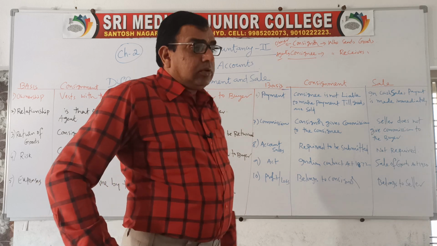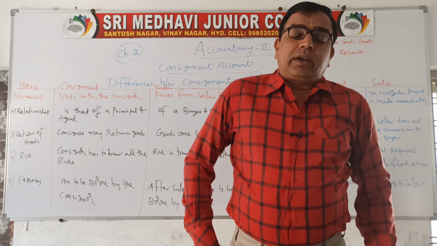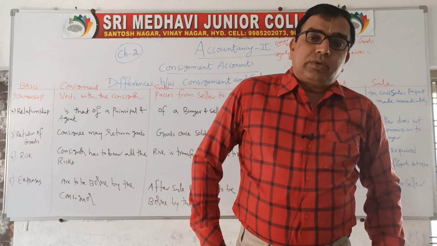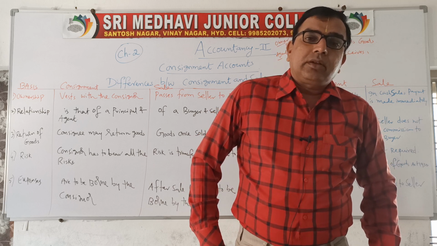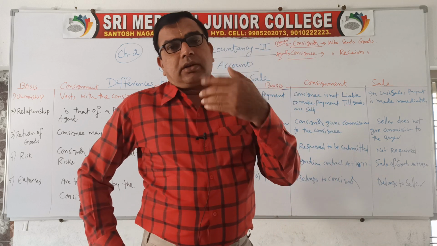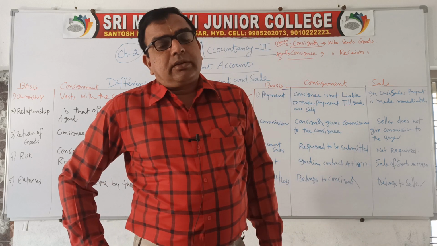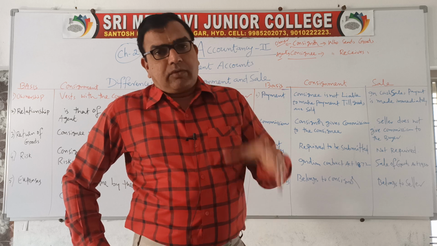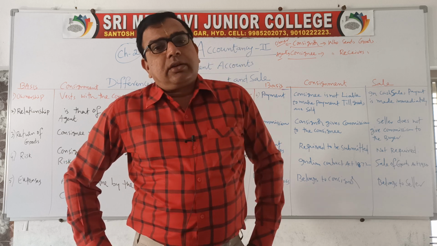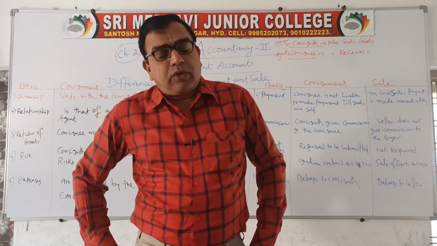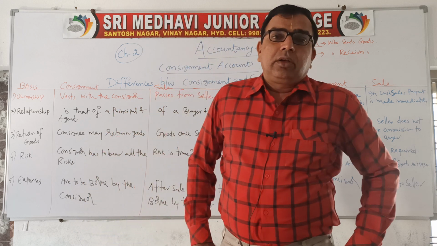Now, when the consignor sends goods to the consignee, naturally the consignor will send instructions, like what the goods are and at what price they are to be sold.